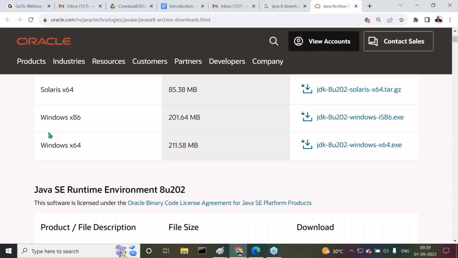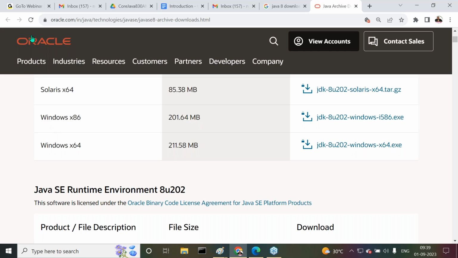That means Java software's downloadable links are provided with respect to the operating systems, or not? It's a clear indication for us that Java software is platform dependent, but the Java programming language is platform independent. The JVM is platform dependent. The Java compiler is platform dependent. The total Java software is platform dependent. Don't get any confusion. It's very clear information now.